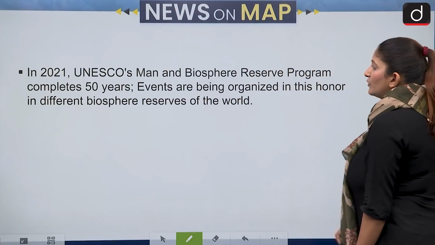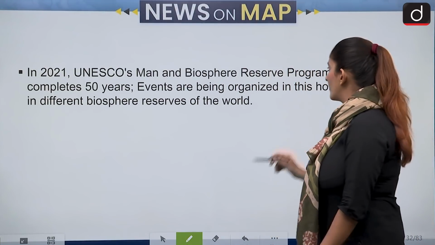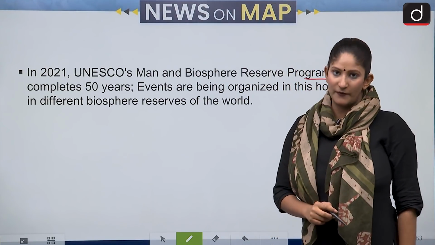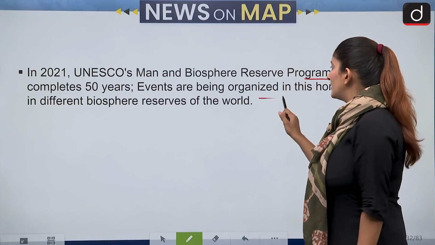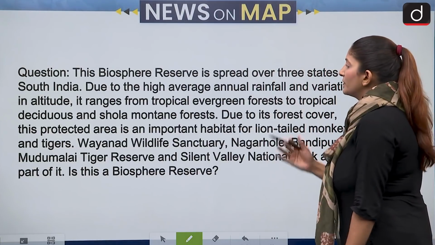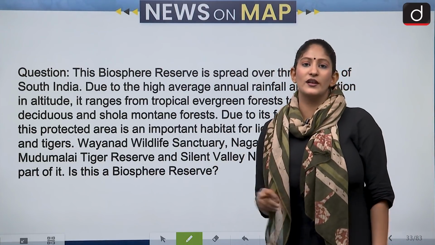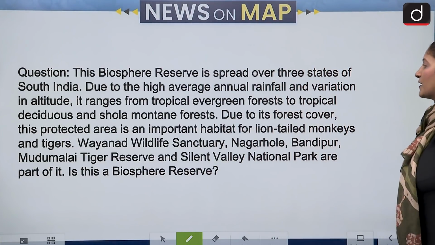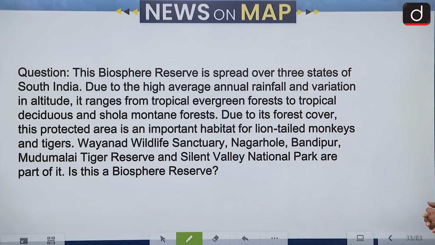It is with respect to UNESCO's Man and Biosphere Reserve program, which completed 50 years in 2021. And that is why events were organized. With respect to this, the question goes like, now I'm moving away from the screen so that you can read the question properly. The Biosphere Reserve is spread over 3 states of South India. This Biosphere Reserve that we are referring to, due to high average annual rainfall and the variation in altitude, ranges from tropical evergreen forest to tropical deciduous and